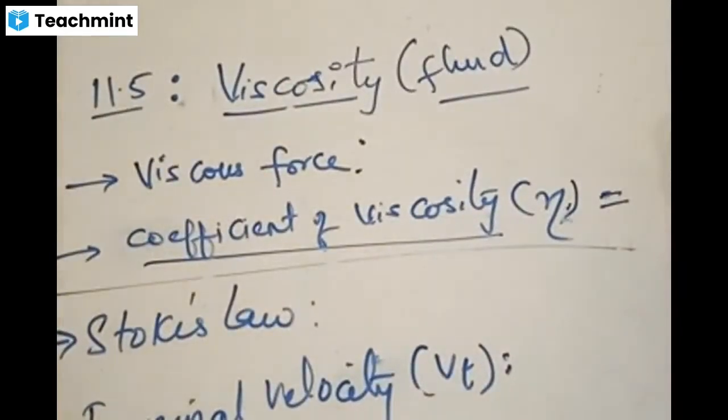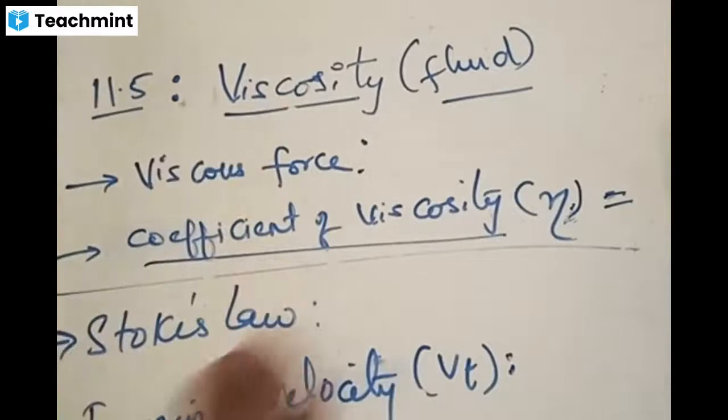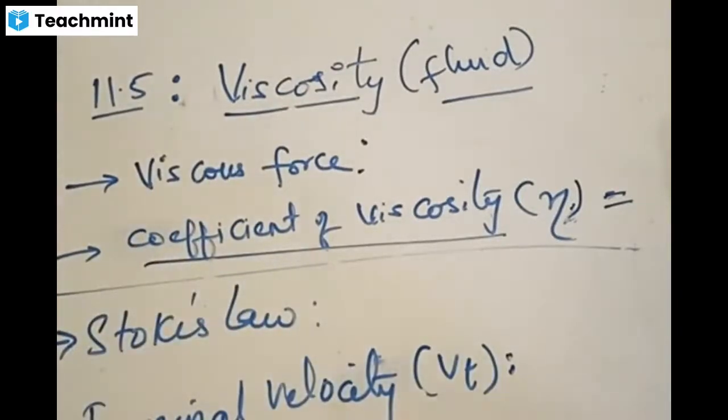Viscosity is the concept of having opposition on the free flow of fluid, usually from the walls of the container. That force acting on the fluid in the opposite direction for its free flow is the opposing force. In other words, viscous force is the opposing force acting on the fluid due to the walls of the container. Fluid tries to go in one direction, viscous force will be acting in the opposite direction. To remember, it is simple. Likewise, what friction does in solids, same thing is done by viscous force.